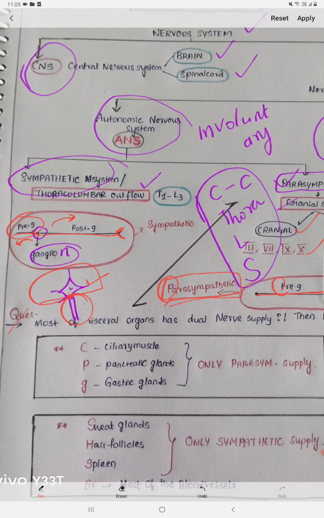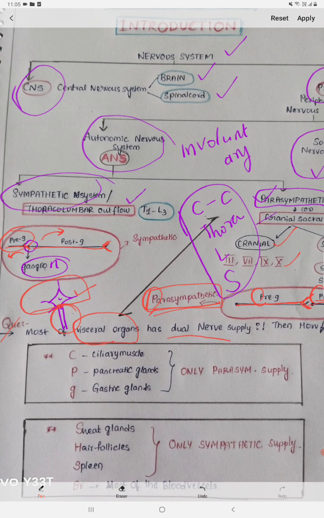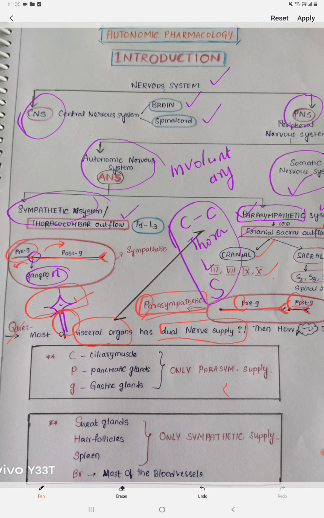We have many visceral organs inside our body, like the spleen, stomach and lungs. These are all visceral organs, and some have a dual nerve supply. What do I mean by dual nerve supply? It consists of both the sympathetic and the parasympathetic nervous systems. But how is it controlled by only one system? The nerve supply is from both, but ultimately we have only one predominant system, either the parasympathetic or the sympathetic nervous system. That one predominantly acts on the organ.